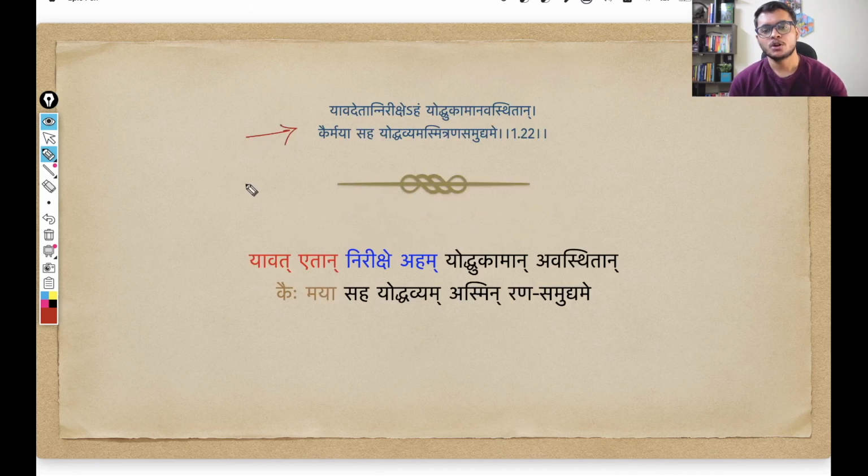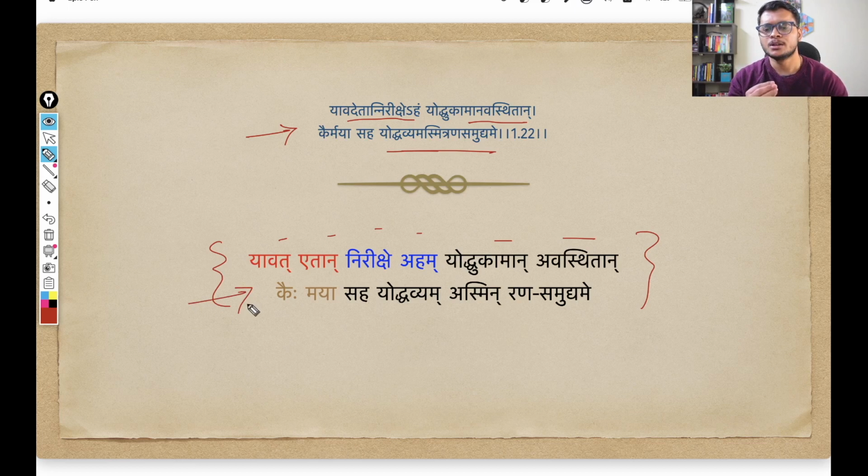So this is the shloka for today, and this is the Sandhi Vichhed section of the shloka. So you see the long words Yavadetan nirikshe aham. This is opening as individual words. Again, Yodukaman avasthitan. This is also opening as two separate words. Same, this very long word Yodhavyam asminran samudyame. This opens as Yodhavyam asmin. So this particular shloka has quite a lot of words joining together using Sandhi rules.